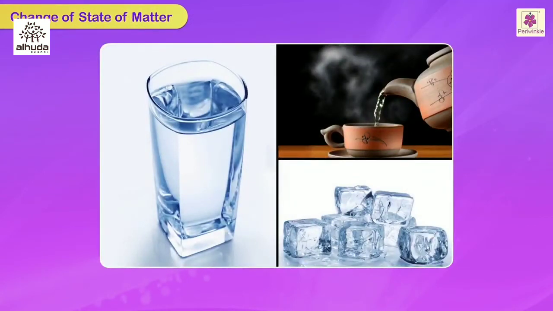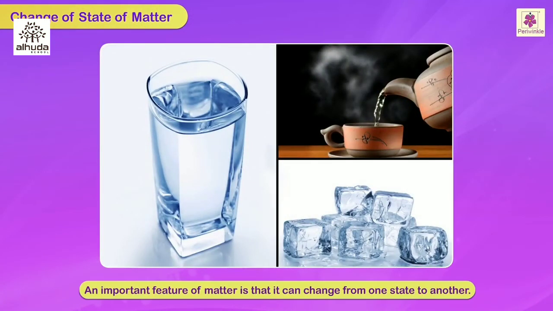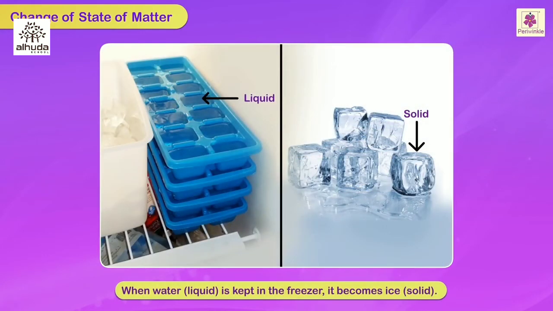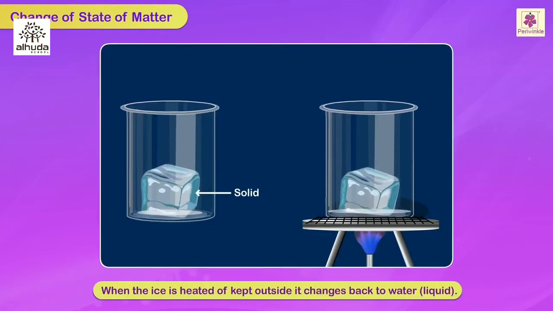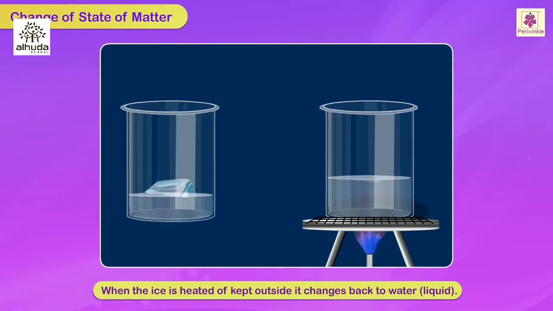Change of state of matter. An important feature of matter is that it can change from one state to another. Water is a common example of matter that can exist in all three states. When water, that is liquid, is kept in the freezer, it becomes ice, that is solid. When this ice is heated or kept outside, it changes back into water, that is liquid.